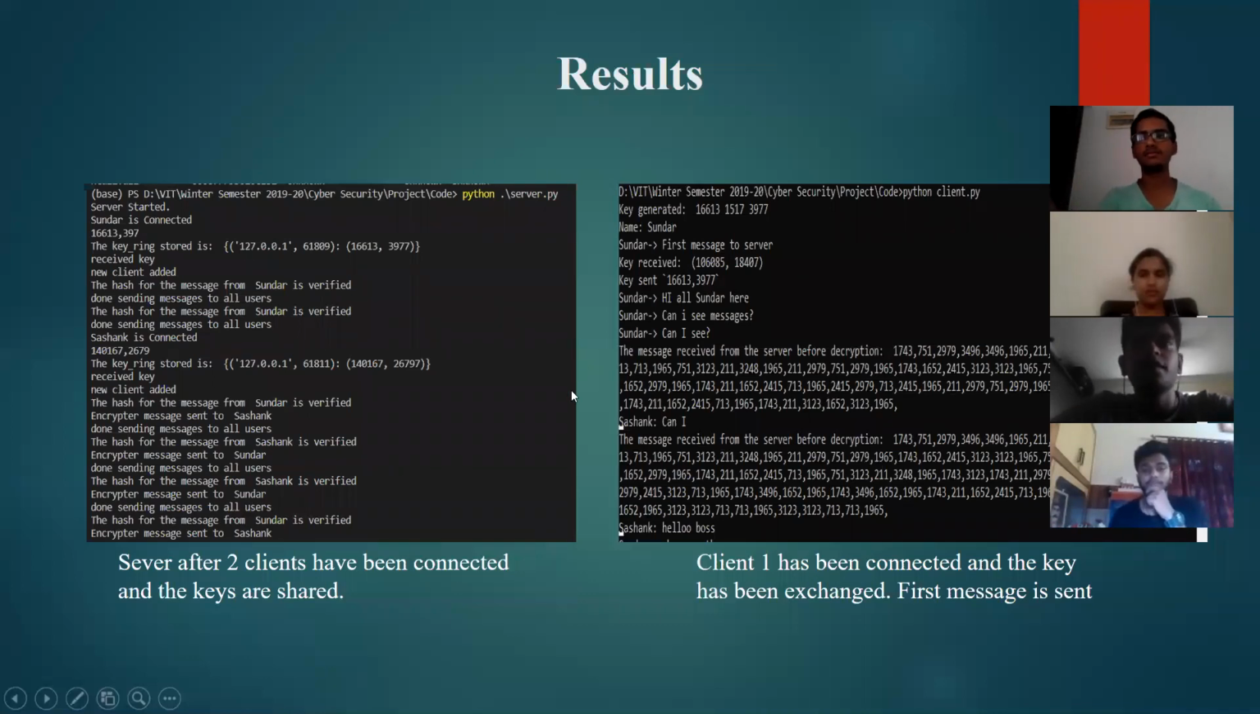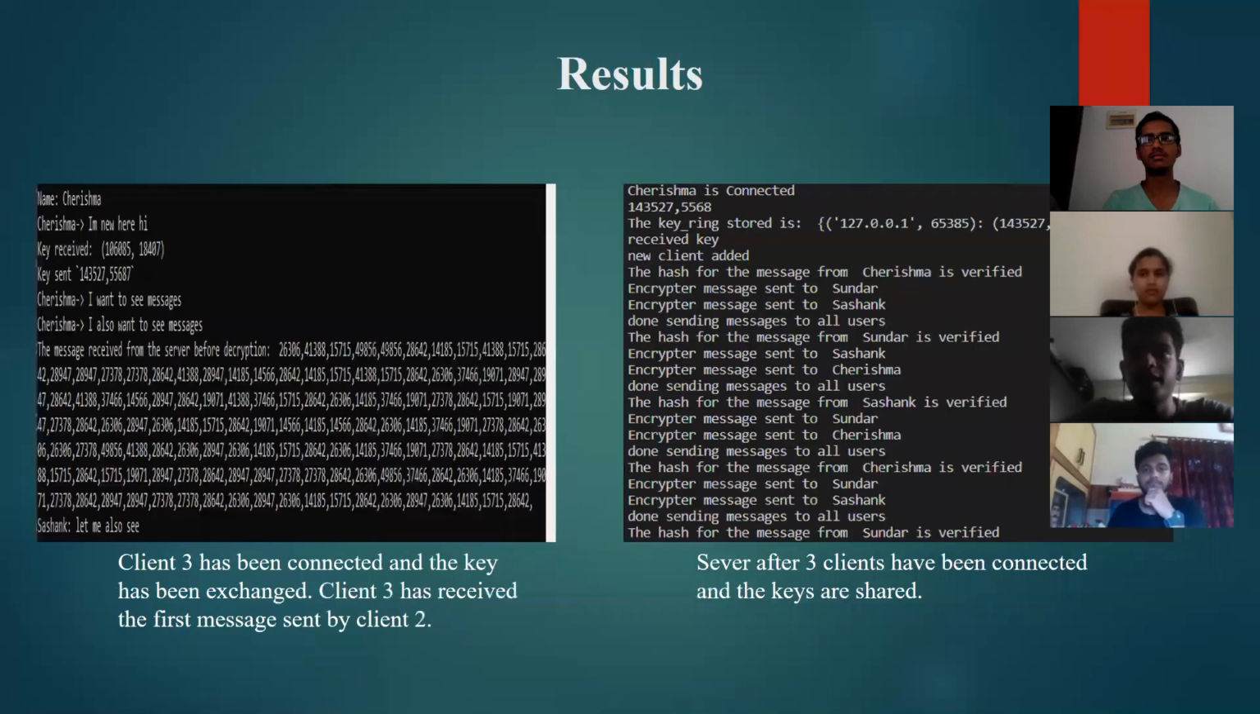So these are the screenshots of the results which we have obtained. So the screenshot is basically server after two clients have been connected and the keys have been shared. So the other one is the client one has been connected and the key has been exchanged, and the initial message is also being sent. So then over here you can see client 3 has been connected and the key has been exchanged, and client 3 has also received the first message sent by client 2. You can see the messages over here. And the other one is server after 3 clients have been connected and the keys are shared. So you can see that client has been connected. You can see the key and the key is stored over here.